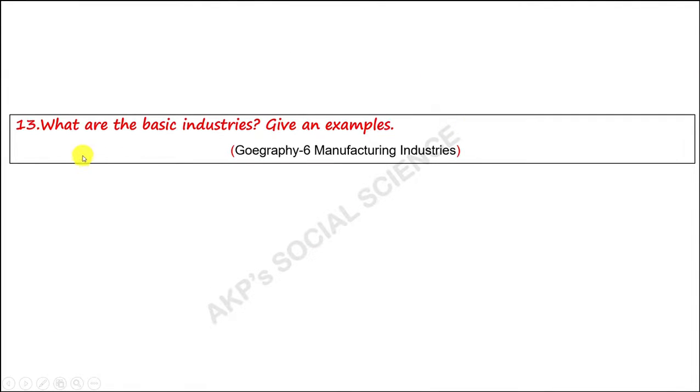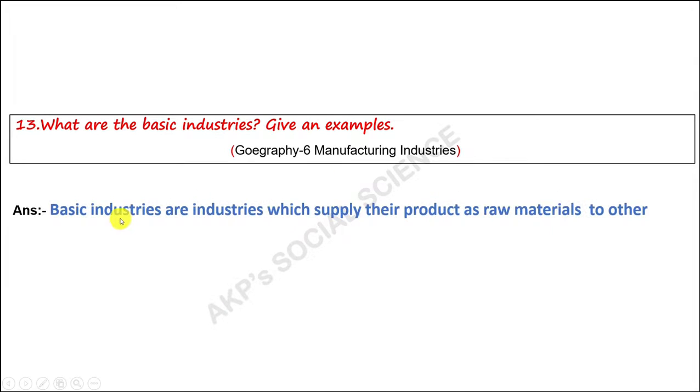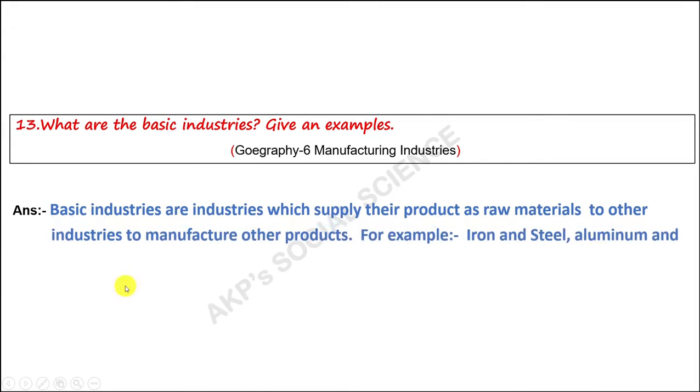Now the question: What are basic industries? Give an example. This is from Geography 6th lesson, Manufacturing and Industry. Basic industries are industries which supply their product as raw material to other industries to manufacture other products. For example, iron and steel, aluminum and copper smelting. That means the product of these industries will be used for reproduction in other industries.